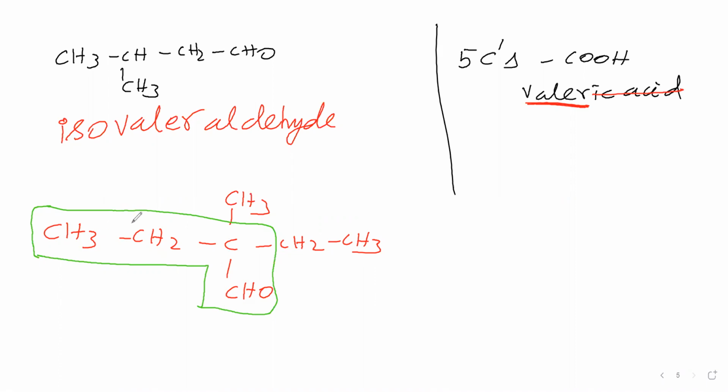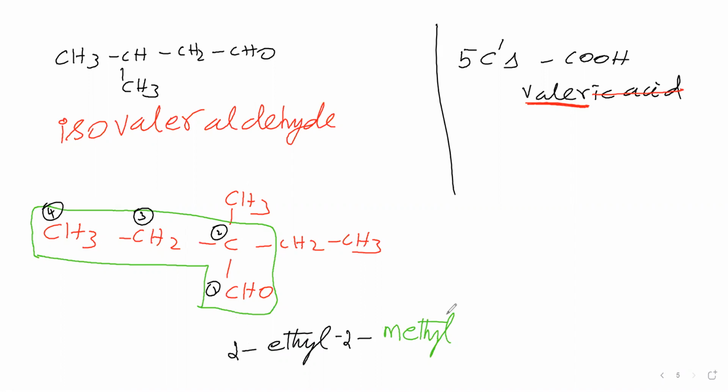Next, we can say this CH3 is a branch. This name is methyl. Next, this CH3CH2 is called ethyl. That ethyl is a branch. Then we have to do the numbering: here number 1, here number 2, here number 3, here number 4. Now this we can say 2-methyl, and this we can say 2-ethyl.